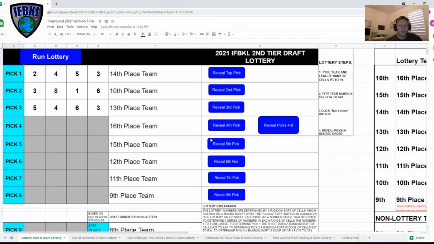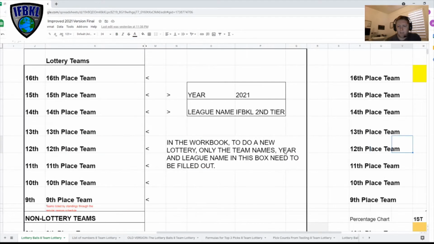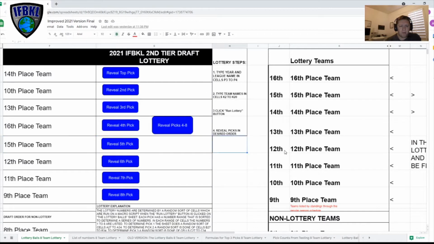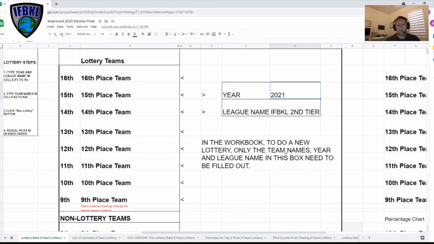The thing that is improved about this lottery tool is the fact that it is designed to only lottery off the first 3 picks. The first thing about this lottery tool is you have your input of where you put in the information for the league and the team. So it's designed where you could put any team into it.